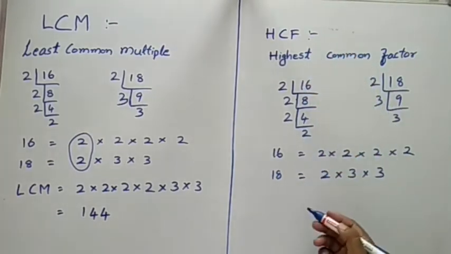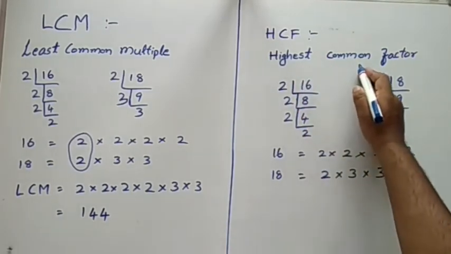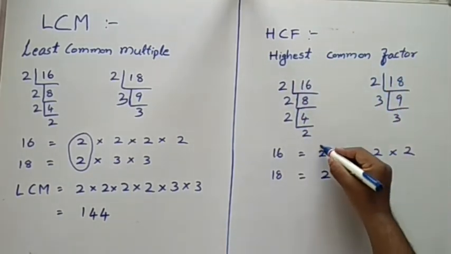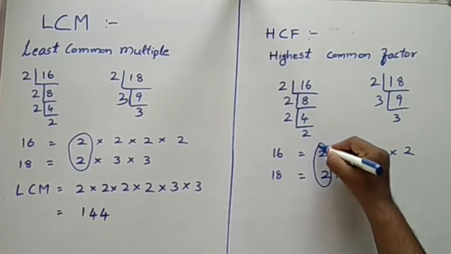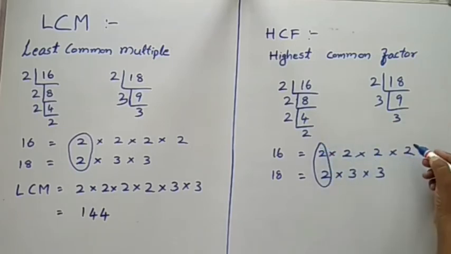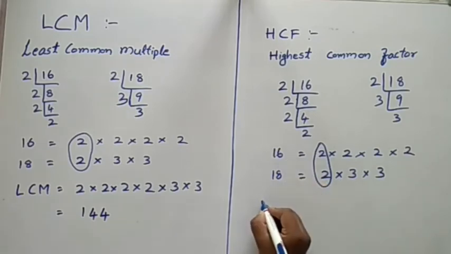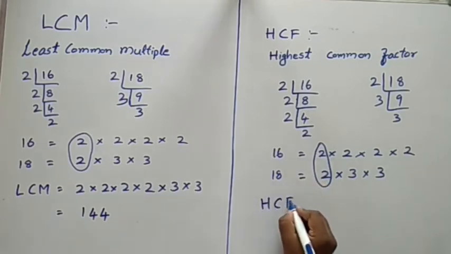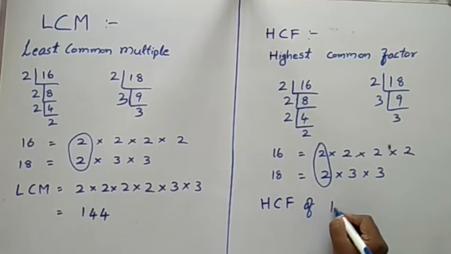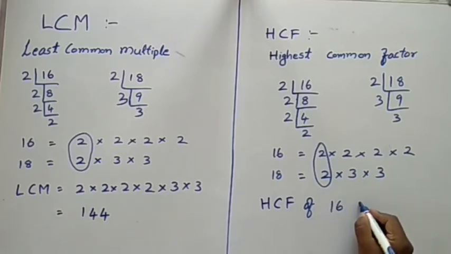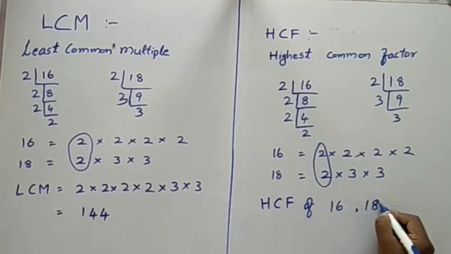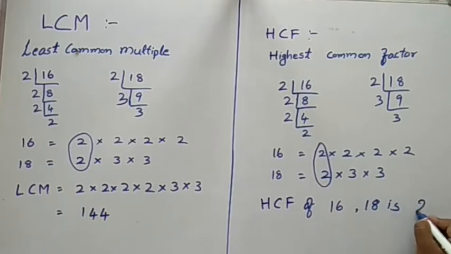According to the definition, highest common factor: highest common. See, 2 is common, and the other 2 is not there, 3 is also not there. It's not common. So then we can take HCF of 16 and 18 is 2.